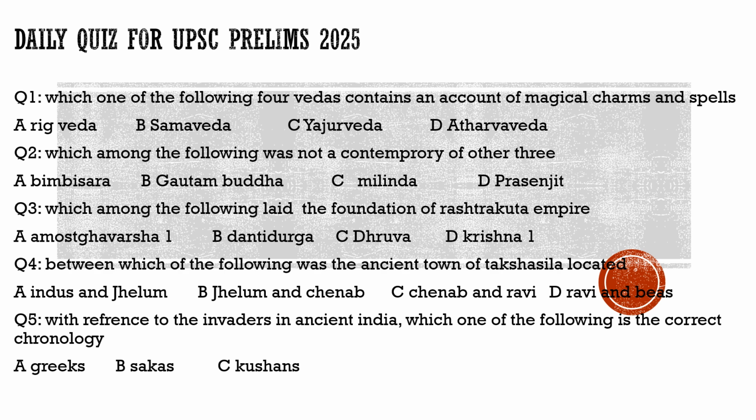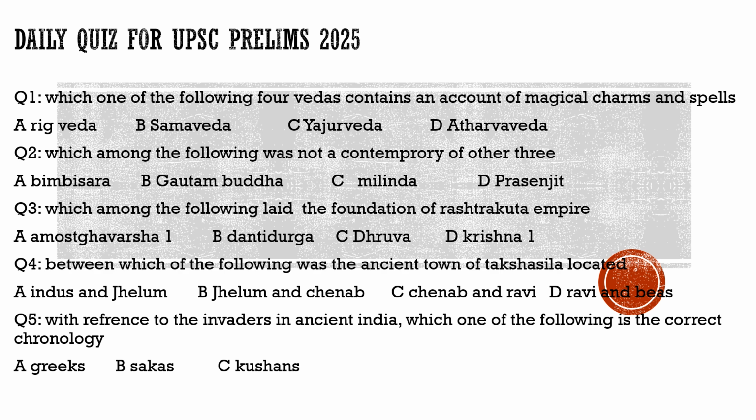Now coming to question number three, let us see what it asks us. It says which among the following laid the foundation of Rashtrakuta Empire. So we have to find out who laid the foundation of Rashtrakuta Empire. Was it Amoghavarsha one? Was it Dantidurga? Was it Dhruva? Was it Krishna one? It was definitely Dantidurga who laid the foundation of Rashtrakuta Empire. So for question number three, the correct option is option B.